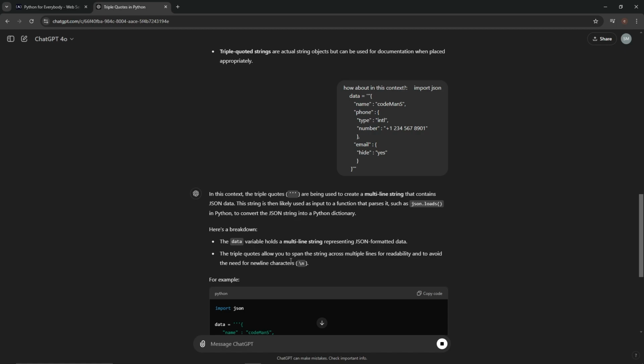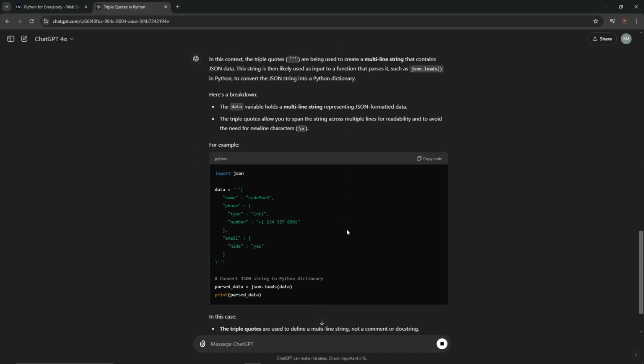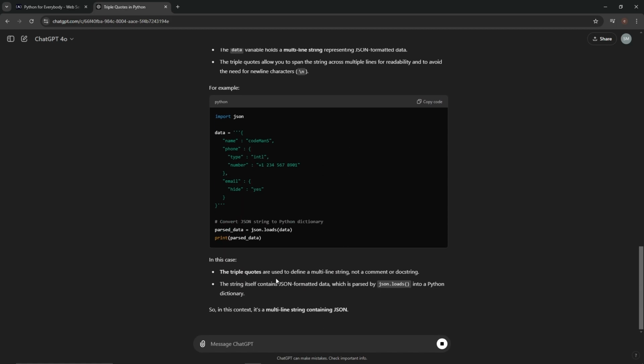The triple quotes allow us to span the string across multiple lines for readability, to avoid the need for newline characters. The triple quotes are used to define a multi-line string, not a comment or doc string. The string itself contains JSON formatted data, which is parsed by JSON.loads into a Python dictionary. Okay. So in this context, it's a multi-line string containing JSON.